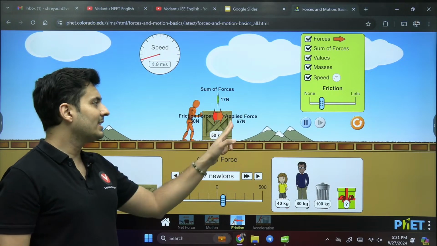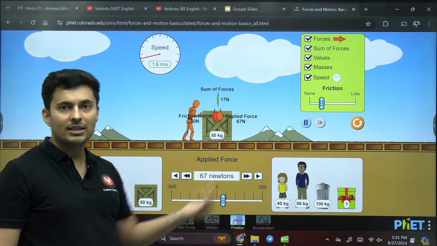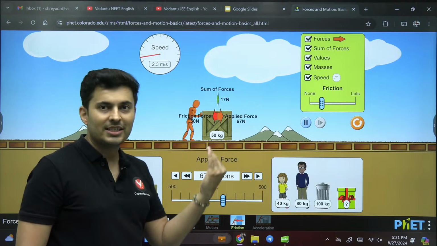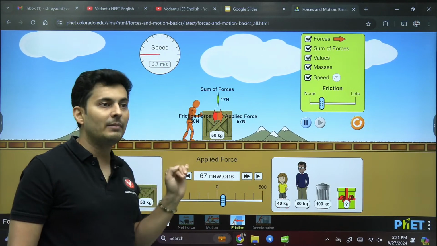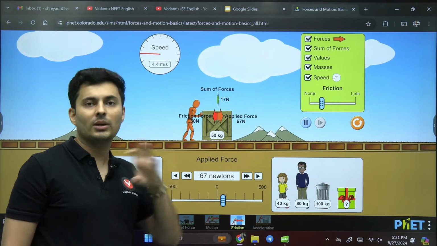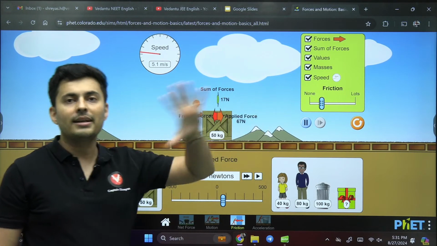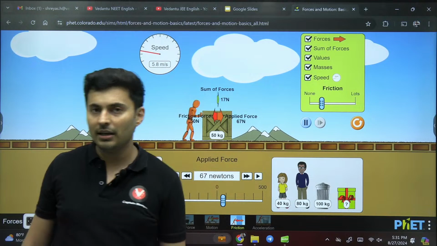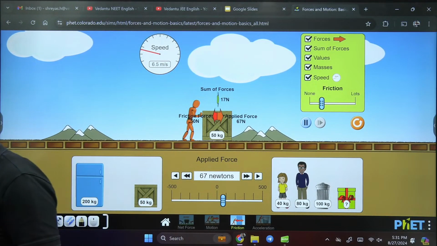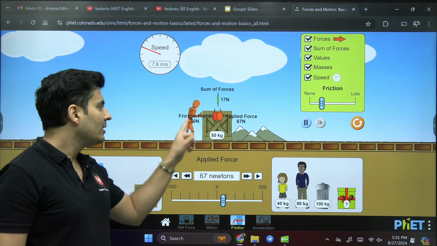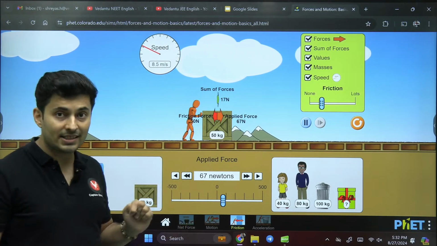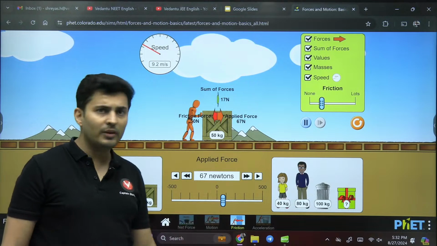Did you see? 66 onwards, it started moving. So 66 was the limit of the friction. That's it. So 66 is limiting friction. Before that, whatever you got was in general all the ranges which the static friction can occupy. Got it? Now the friction which has come, what is this? Kinetic friction. Did you see the limiting friction was 66, but kinetic friction is 50?